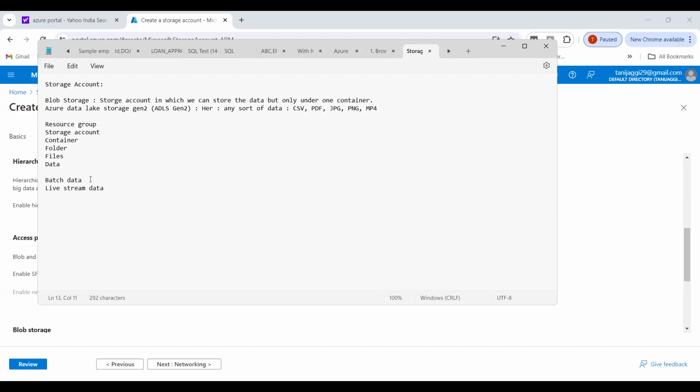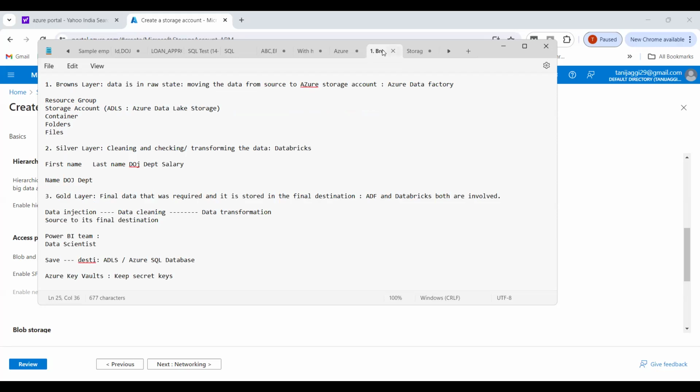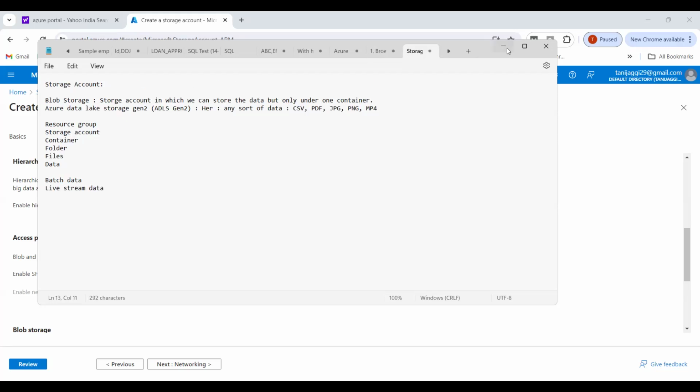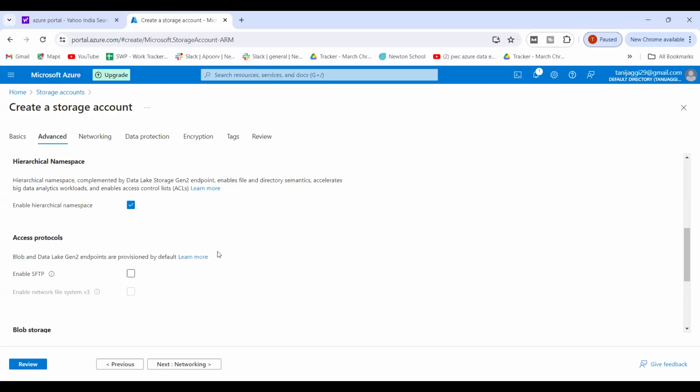Fine. So how we use batch data and how we go with the live data, that we are also going to explain to you in brief. Because of all this, we will go for ADLS Gen 2. So now let us see how the container is created. First, I'll take you through the practical and then a little bit of the theoretical.